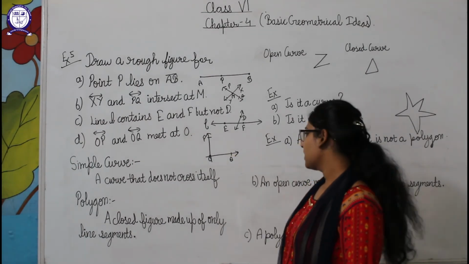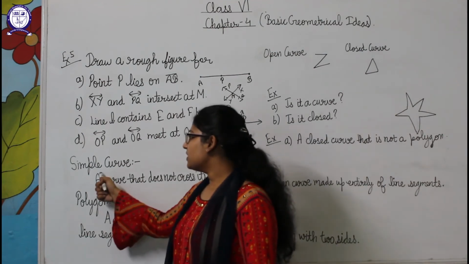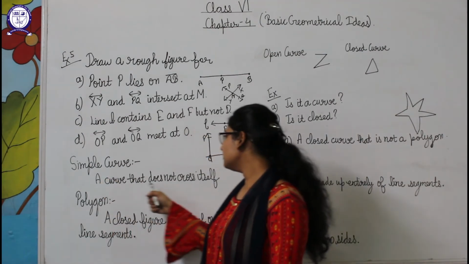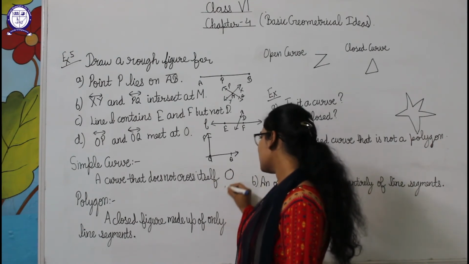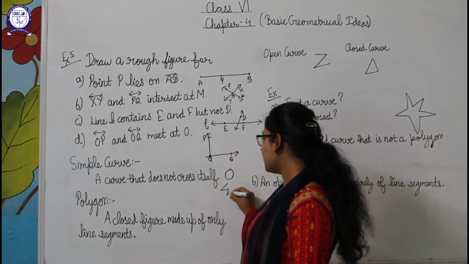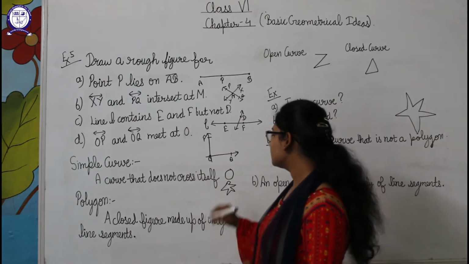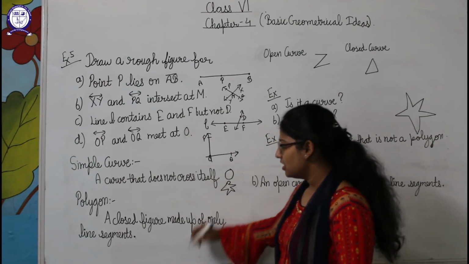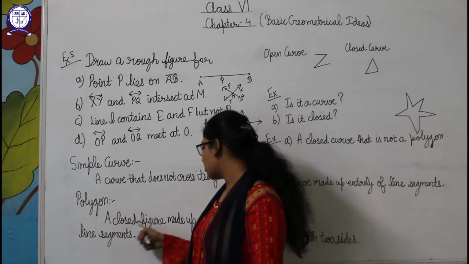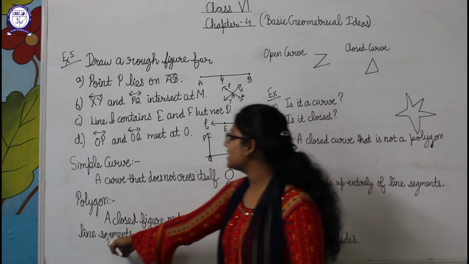Okay, now students, simple curve. What is simple curve? A curve that does not cross itself. Okay, like this if we make, like this if we make. These are the curves that are not crossing each other, so these are simple curves. Now polygon. What is polygon? A closed figure made up of only line segments.